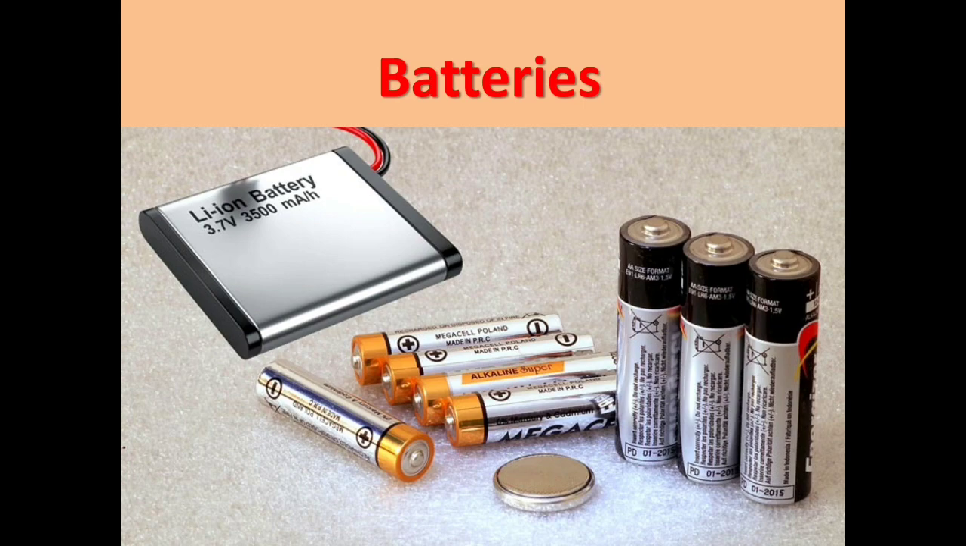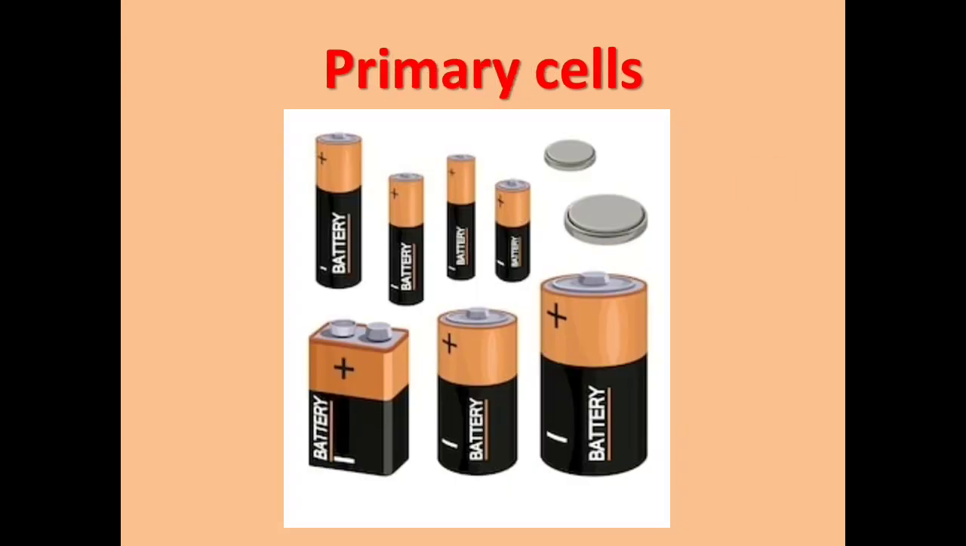Let us understand some types of batteries that we use in our everyday life. These are some of the dry cells. You can see these cells we use in remote controls, these we use in wristwatches and some toys. These are called primary cells. What do you mean by primary cells? These are the batteries which you can use only once. After that you can dispose of it. You cannot reuse these types of cells again.